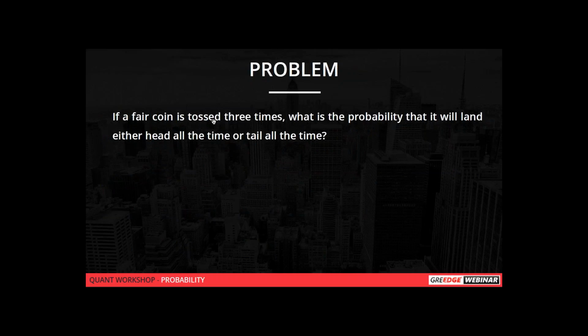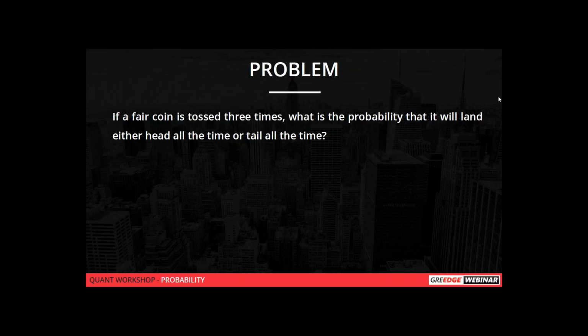If a fair coin is tossed 3 times, so we are going to toss a coin 3 times, we have to find the probability that it will land either head all the time or tail all the time. Please take note of this keyword, or. It is head or tail. Or means we know that it is addition, but we are tossing 3 times. So we have to find the probability of getting head all the time or tail all the time.